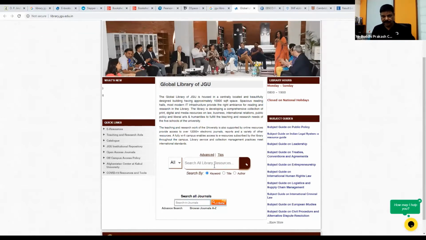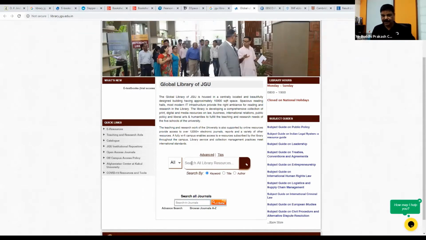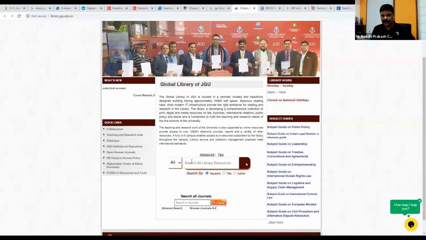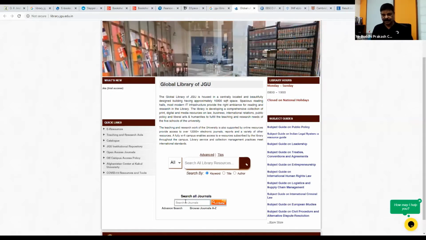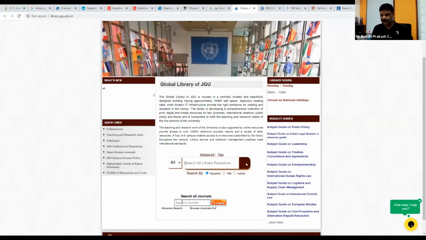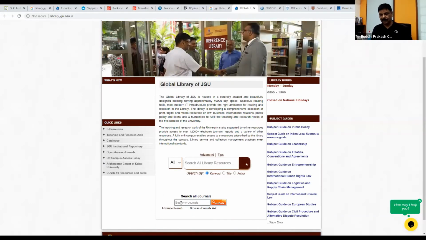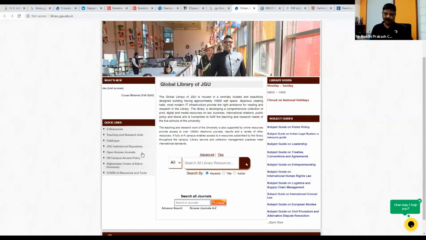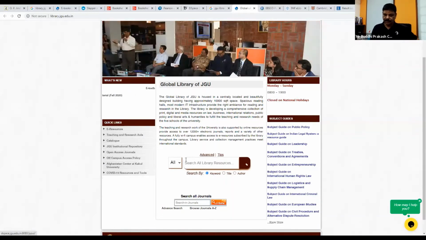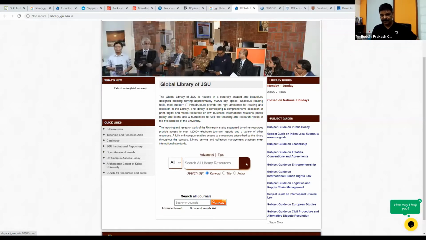Okay, so if you look at the home page of the library, from this window you can search all the resources in one go, journals, books, etc. There is another one from a different vendor. You can search all the journal articles from this, including open access journals. So these are the two windows. But let me start first by talking to you about the ebooks that we have.